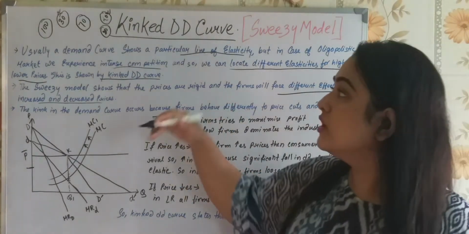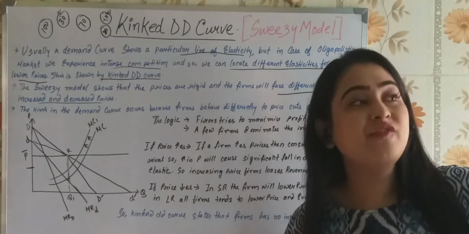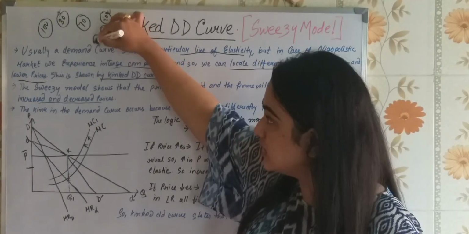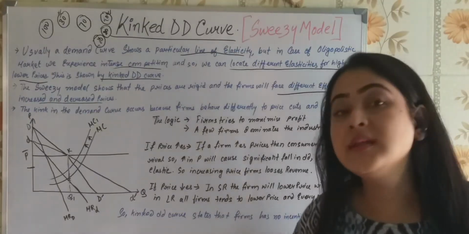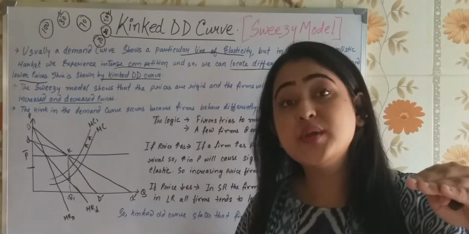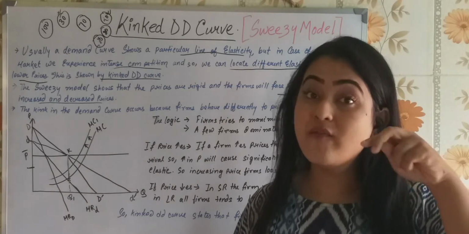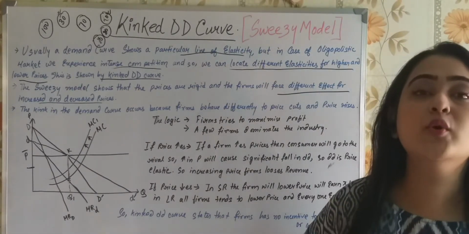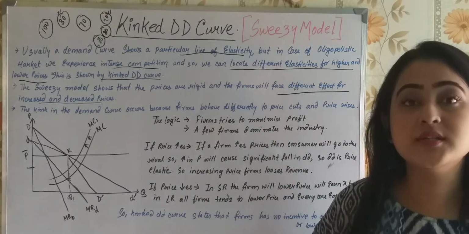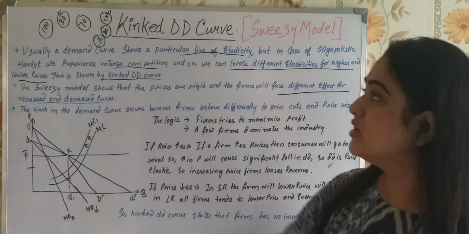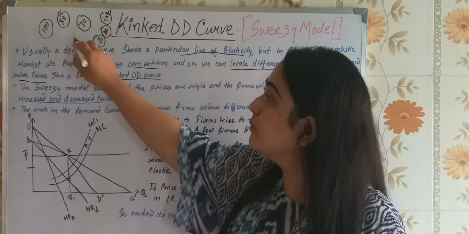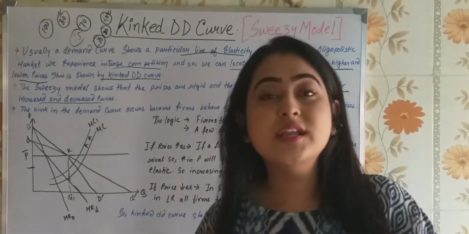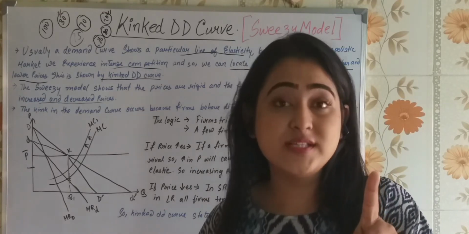Now when you reduce it to 80 rupees, the other firms follow you and they also reduce it to 80 rupees or anything around it. Now what is happening? You have already reduced to 80 rupees in the long run. Now you are thinking, I need to earn more profit, I need to attract the customers. So you again reduce it to 75 rupees. So now you are earning just 5 rupees of profit, isn't it?